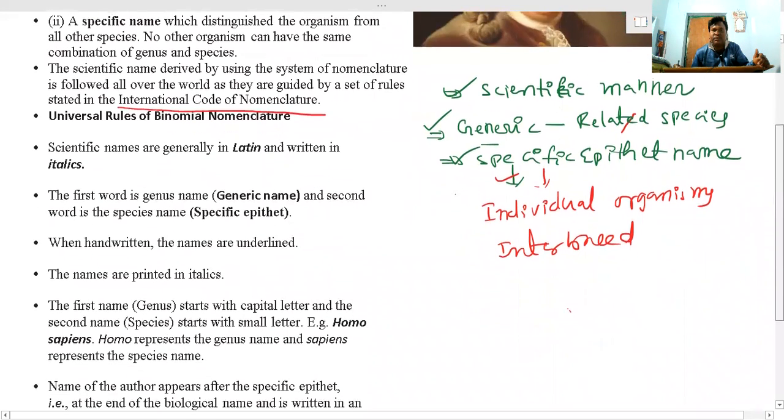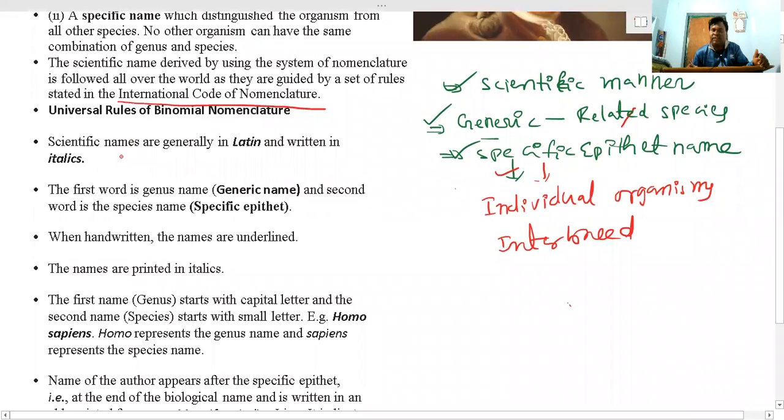Generally, these names must be in Latin, and they have to be written in italics. The scientific name should be taken from Latin and written in italics.